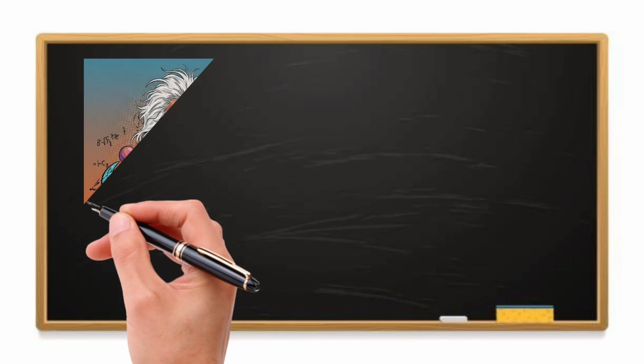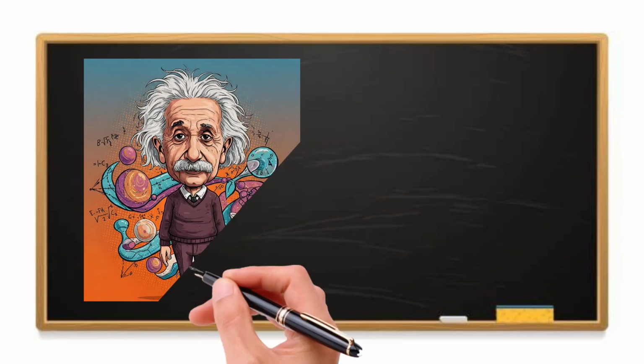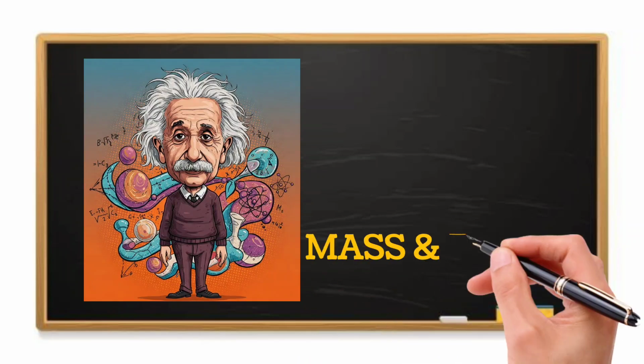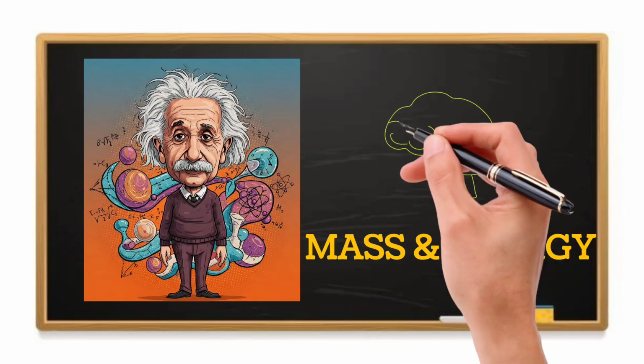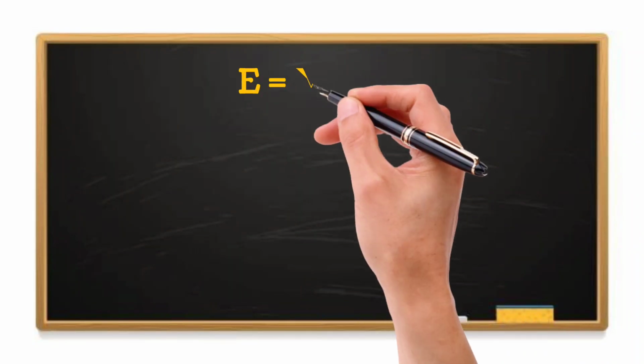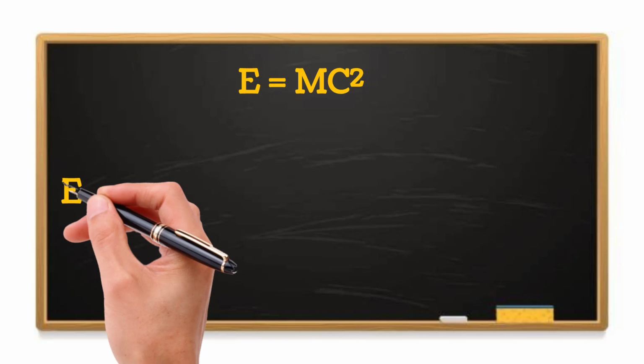Then came Albert Einstein. In 1905, at just 26 years old, he introduced a radical idea. Mass and energy are actually the same thing, just in different forms. With a simple but powerful equation, he proved it. E equals mc². Let's break it down.